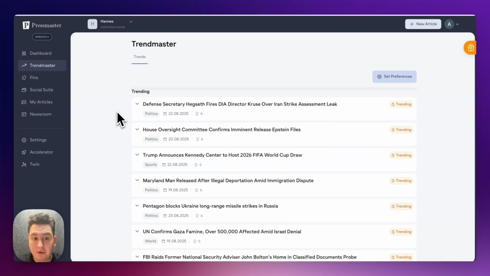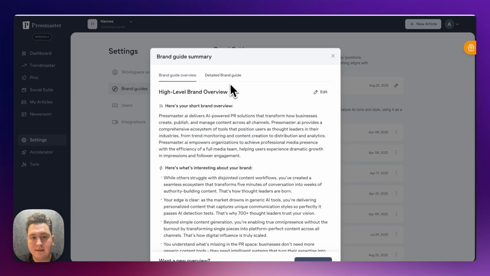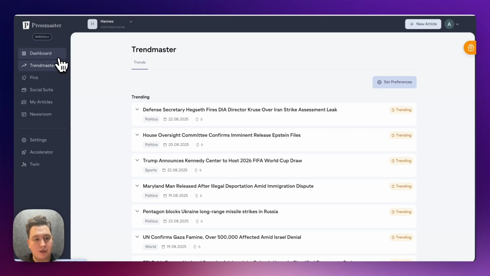So, very important, before setting up Trendmaster, I recommend creating the brand guide, the detailed one. That is super important. The brand guide will make sure that the trends are getting very close to your brand. So if you skip the brand guide and you activate Trendmaster, you might have results that are not getting that close. So making sure the brand guide has been set up is a key component of making it work the way you expected.